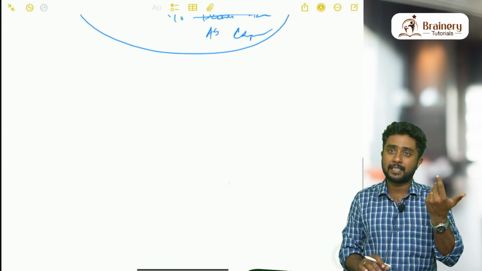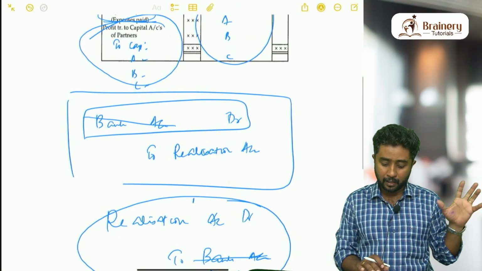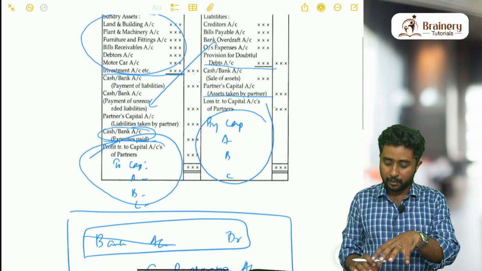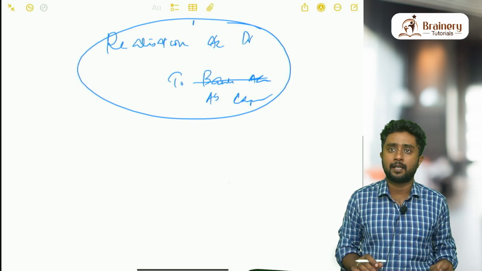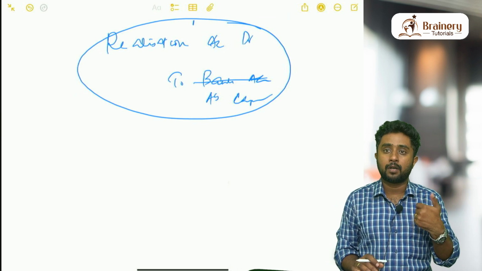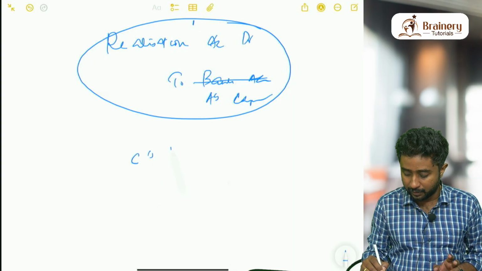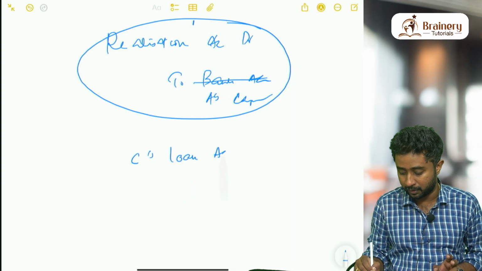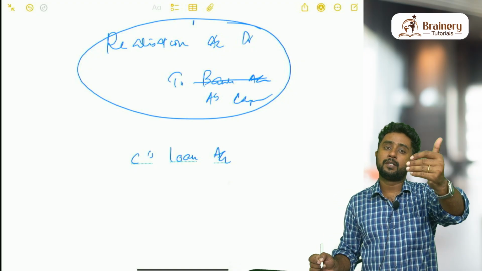Now, which are the exceptional cases? Exceptional cases means there are certain amounts that we are not including in realization account. As we discussed earlier, only outside liabilities are recorded in the realization account. Then what about inside liabilities? Inside liabilities means what? Suppose C is a partner, and C has given a loan to the business. Then that loan is not going to realization account.